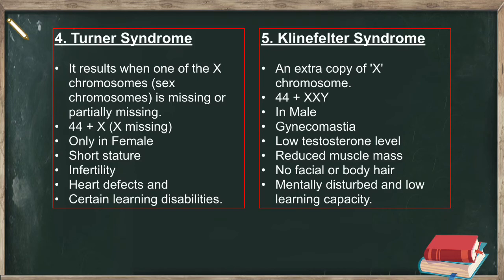The fifth disorder is Klinefelter syndrome. An extra copy of the X chromosome, 44 plus XXY, in males. Symptoms are gynecomastia, low testosterone level, reduced muscle mass, no facial or body hair, mentally disturbed and low learning capacity.